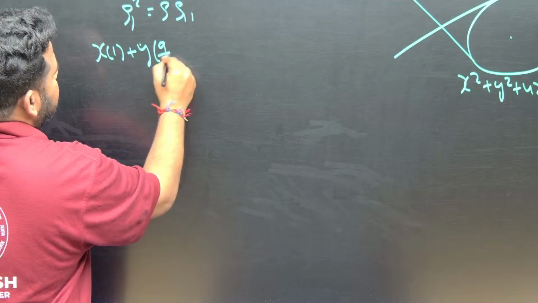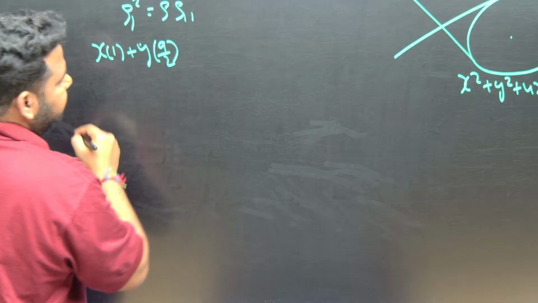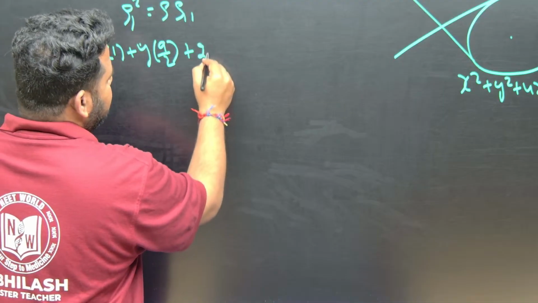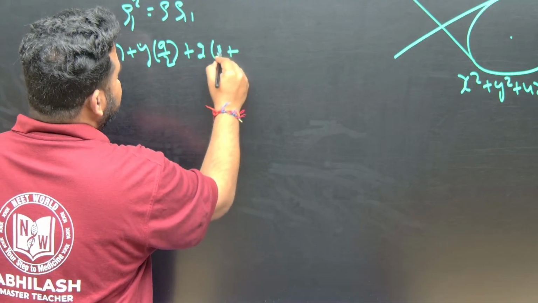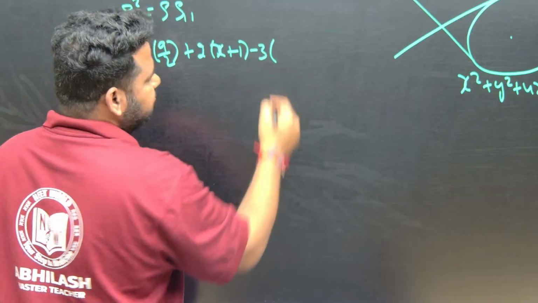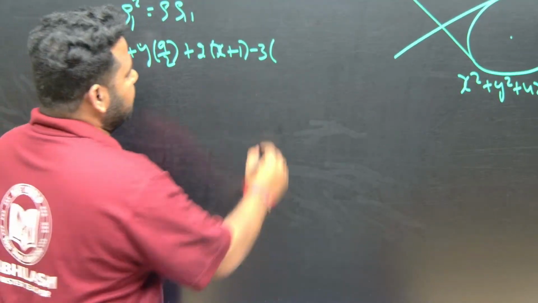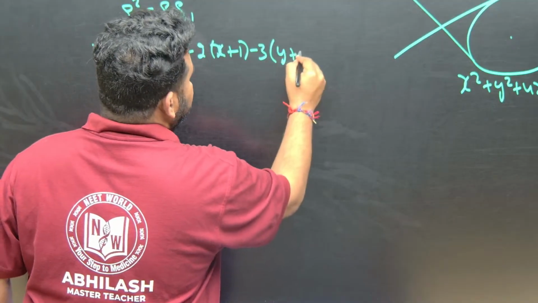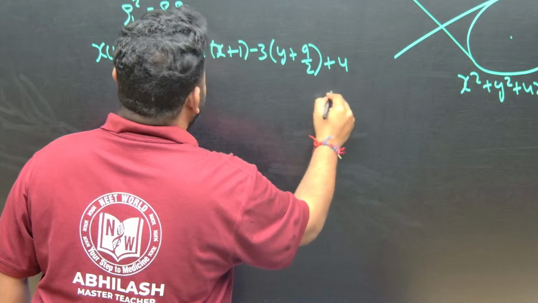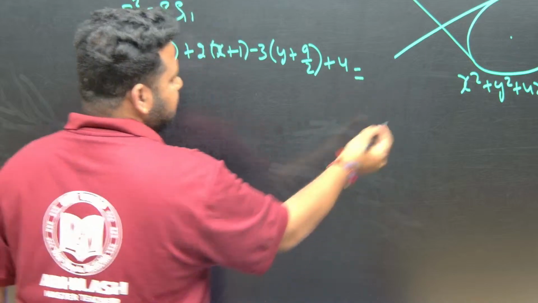9 by 2, okay, y into y1 is 9 by 2, plus 4 into (x plus x1) divided by 2, so I can write 2 into (x plus 1), minus 6 into (y plus 9 by 2) divided by 2, that becomes 3 into (y plus 9 by 2), plus 4. Correct. Is equal to S, which is the same thing.